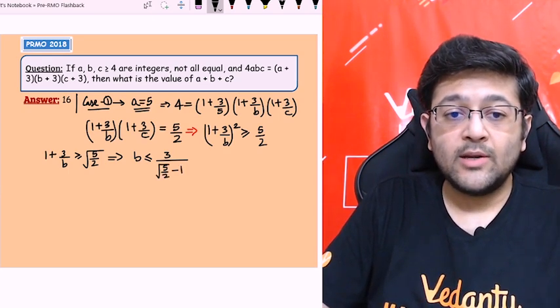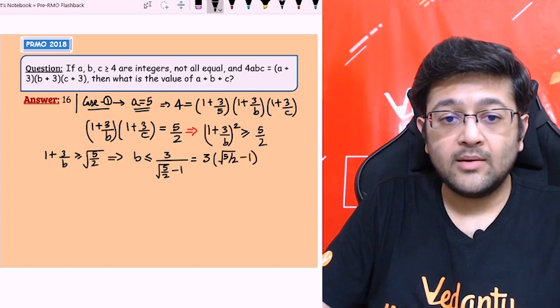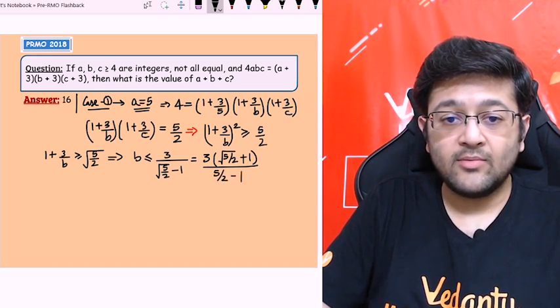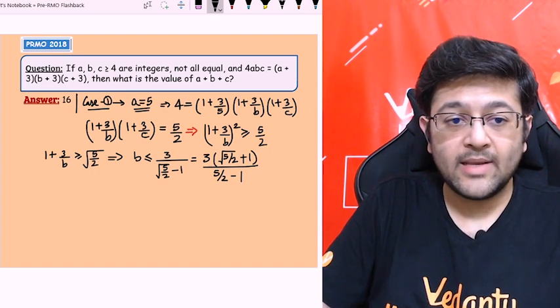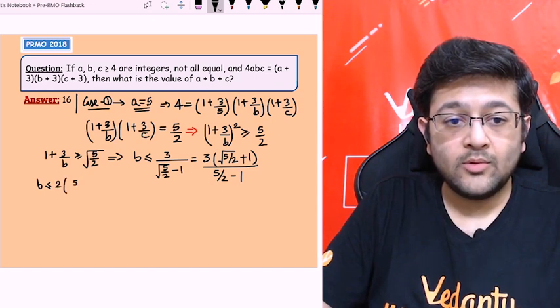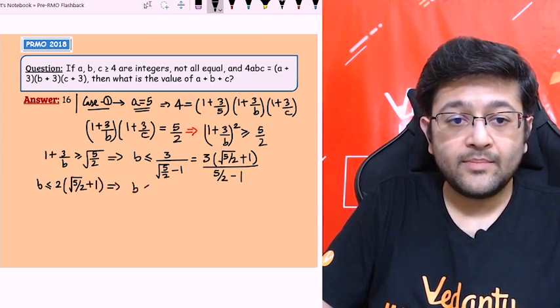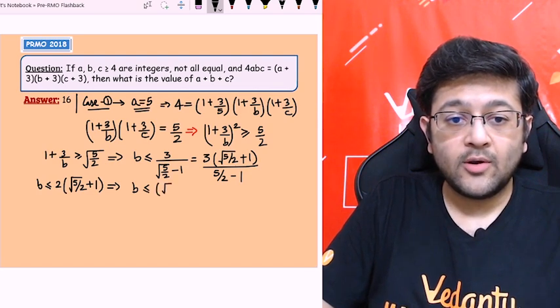Okay, so what you can do is rationalize it. You will get 3 into root of 5 by 2 minus 1, plus 1 upon the square of it, that will be 5 by 2 minus 1, which will result in 3 by 2. So finally you'll get b is less than or equal to 2 times root of 5 by 2 minus 1, plus 1. Okay, so guys, let's multiply 2 inside. I'll get b less than or equal to root of 10